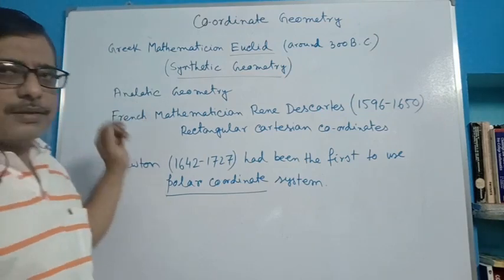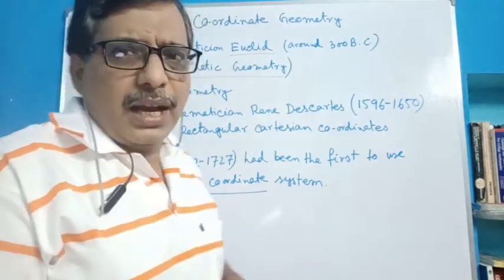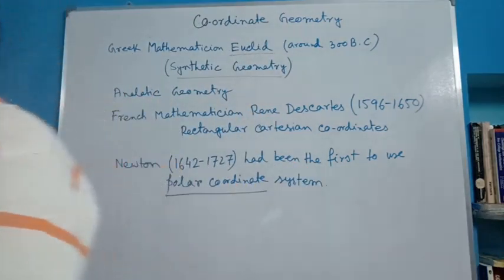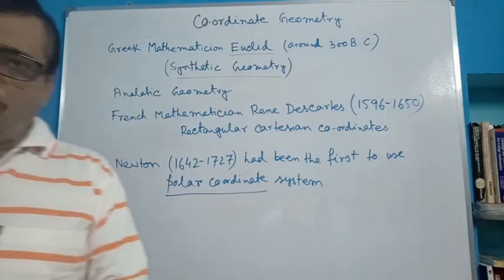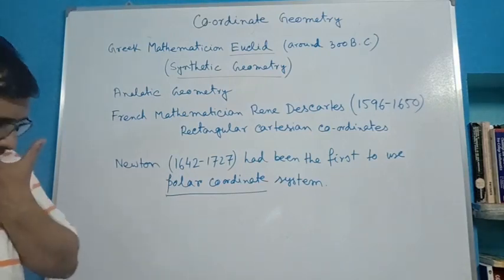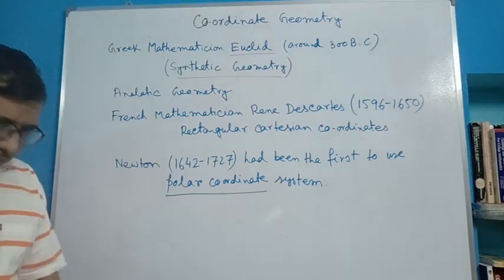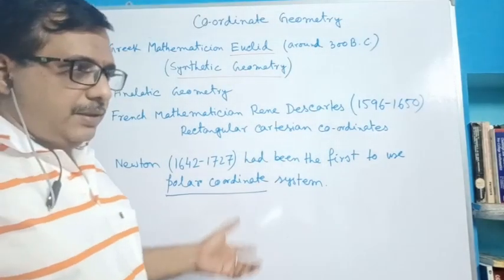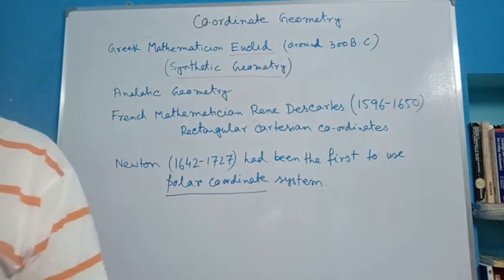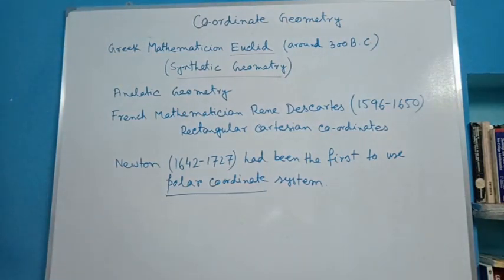I repeat, this is analytic, not analytical geometry. A few books write analytical geometry, but I think it is not true. It is analytic geometry, not analytical. The uses of calculus are not present in this geometry, so it is analytic, not analytical. So, analytic geometry or coordinate geometry,